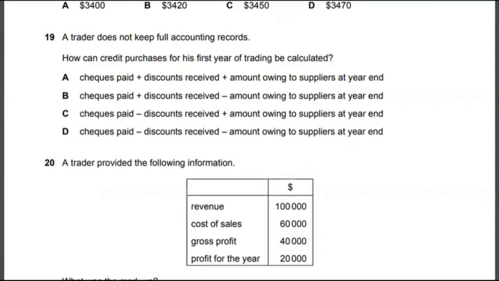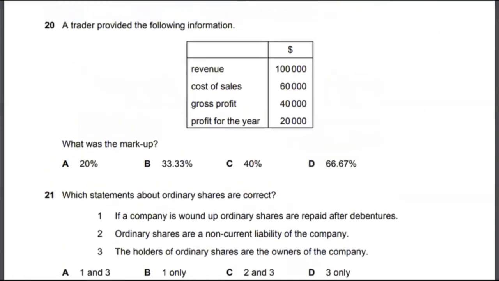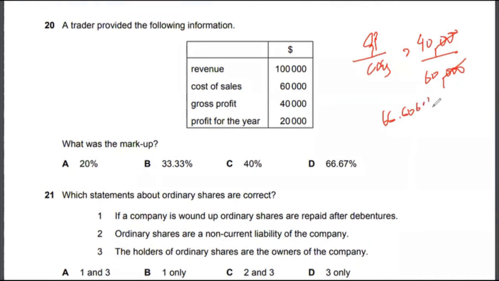Let's look at multiple choice 20. A trader provides the following information. So what is the markup? Markup is basically gross profit over cost of goods sold. Gross profit in this case is 40,000 and cost of goods sold is actually 60,000. So 40 over 60 should be 66.666%. So the correct answer to multiple choice 20 would be option D.